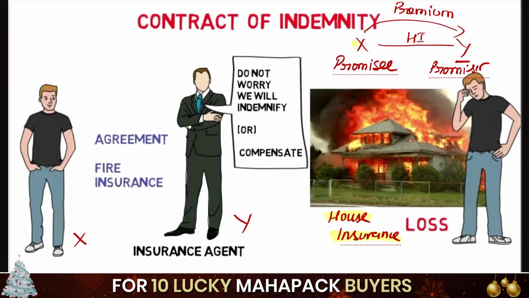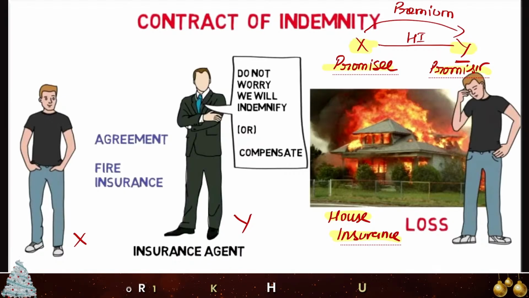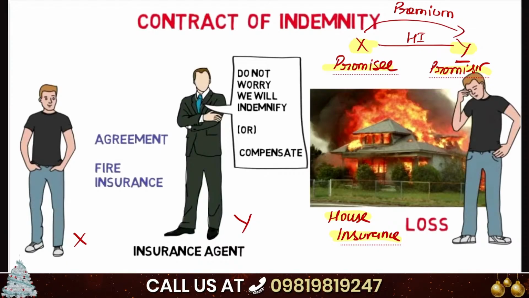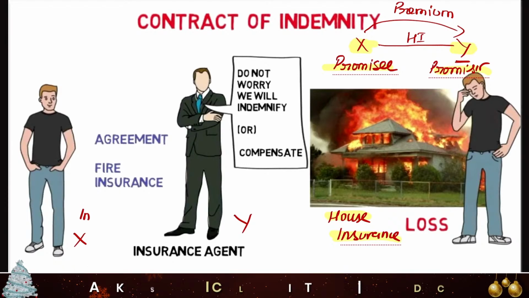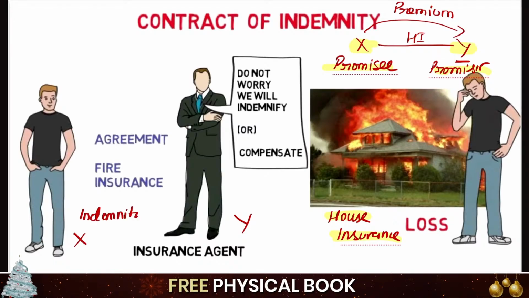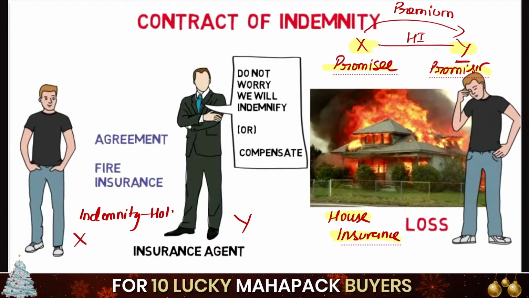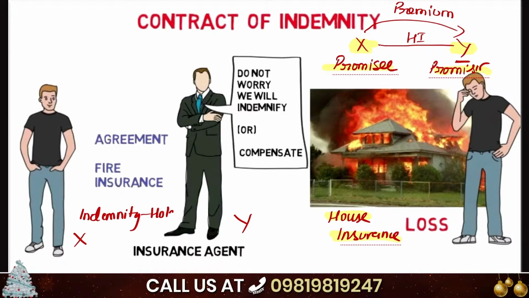In a contract of indemnity, there are two parties. This X is known as the indemnity holder, and also known as the indemnified.